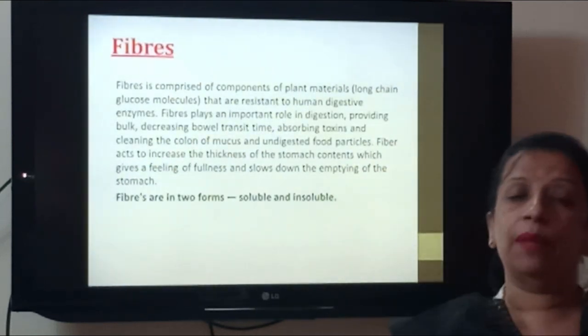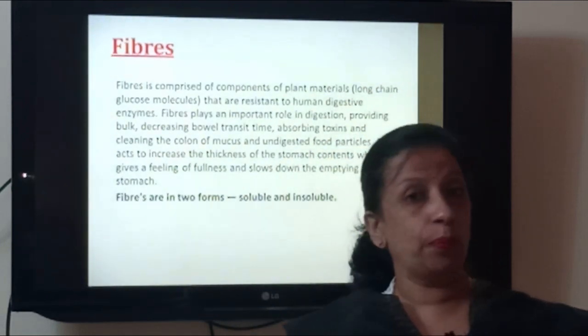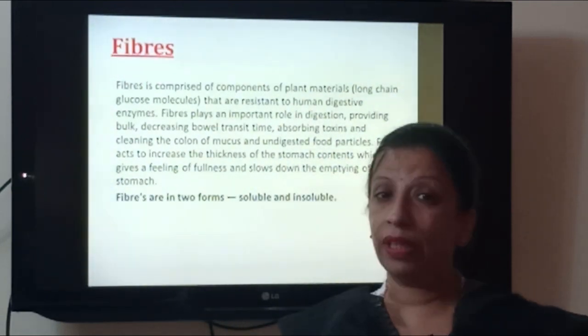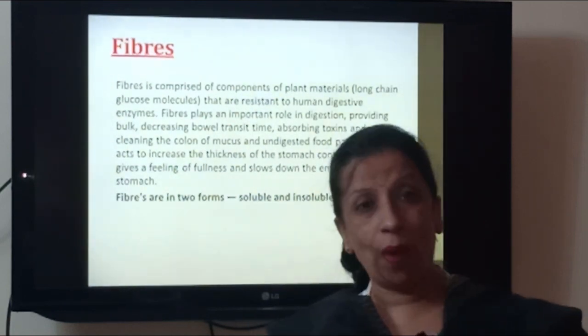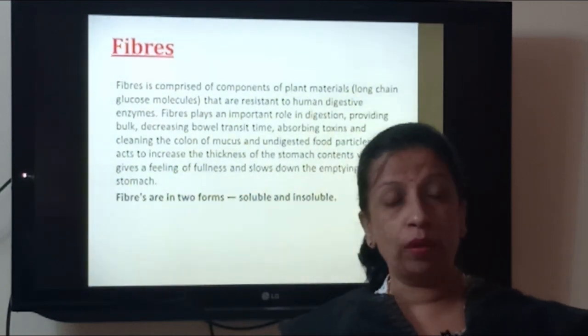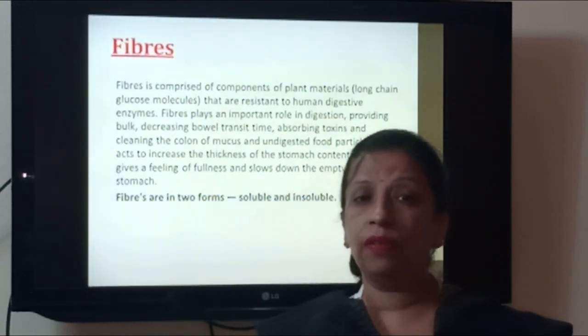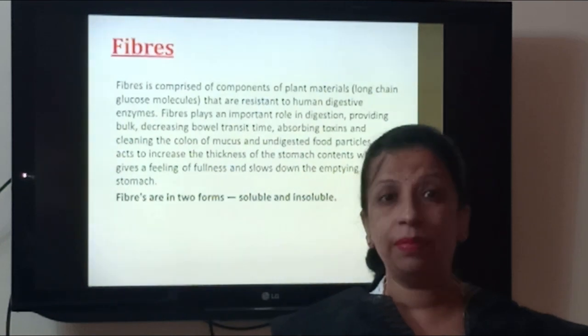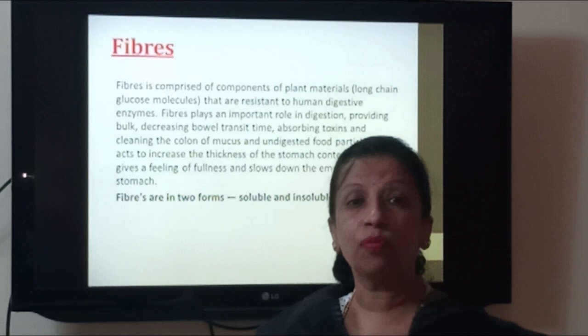So that is like important vitamins. We have already studied what are carbohydrates, what are proteins, what are fats, what are vitamins and minerals. We have studied how much of them are required in the body and what are the important sources of those vitamins. And I already dealt with the important deficiency symptoms and how to correct them. So now the last topic of this chapter is fibers.